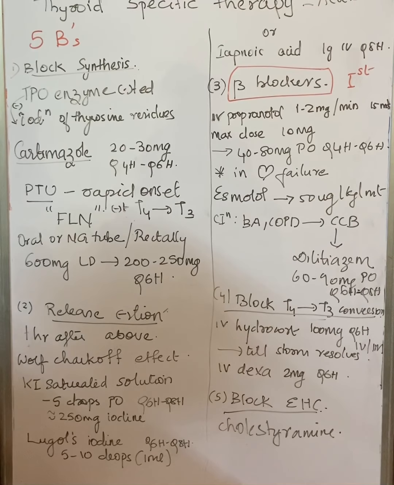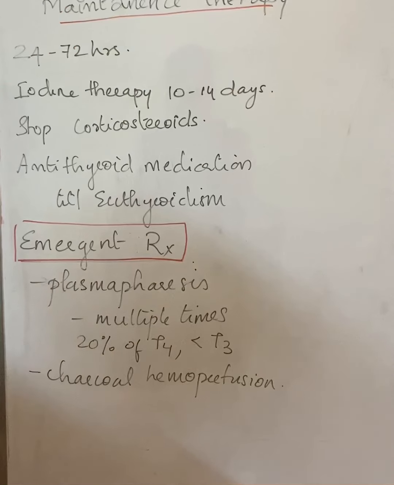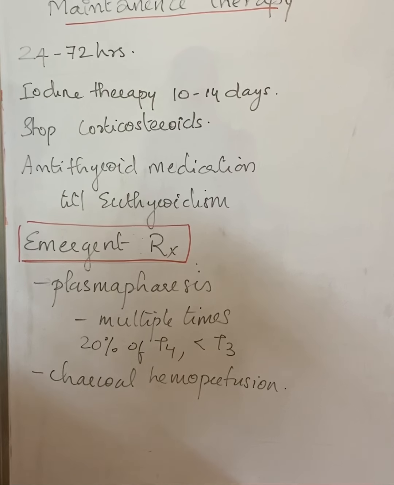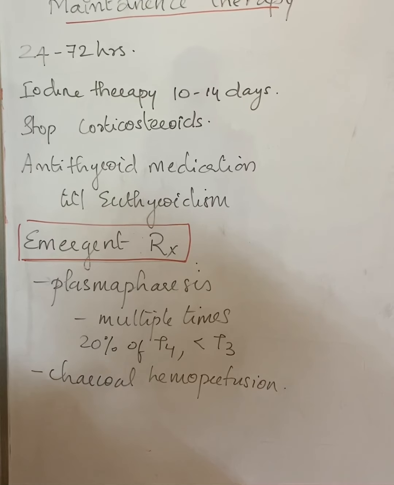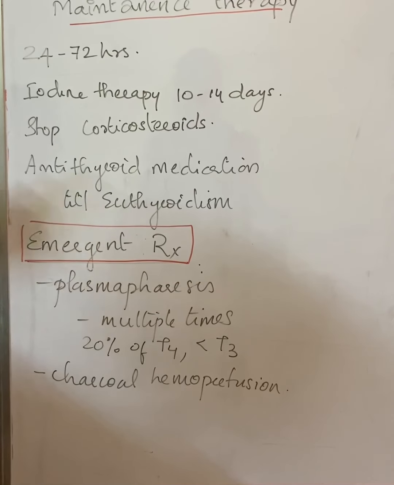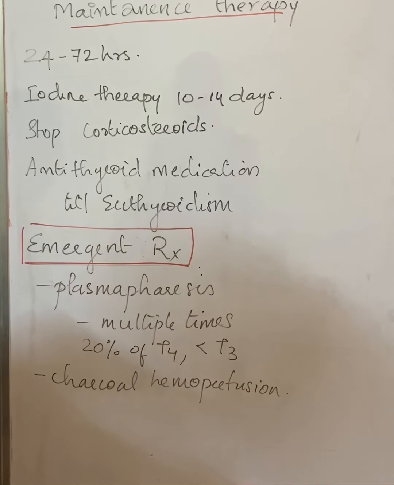Now we will discuss how we will continue the maintenance therapy. After the storm resolves, how will we maintain the therapy? Usually the storm will resolve in 24 to 72 hours. After that we can stop the corticosteroids, but the antithyroid medication has to be continued until the patient attains euthyroidism.